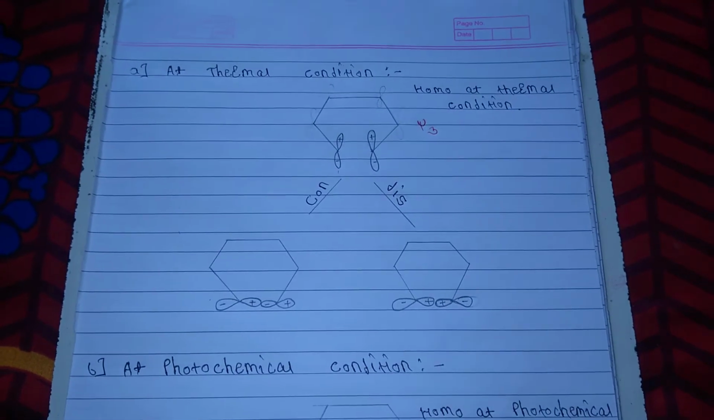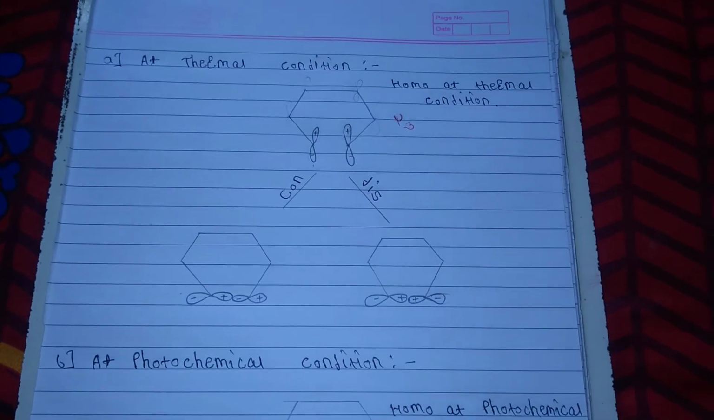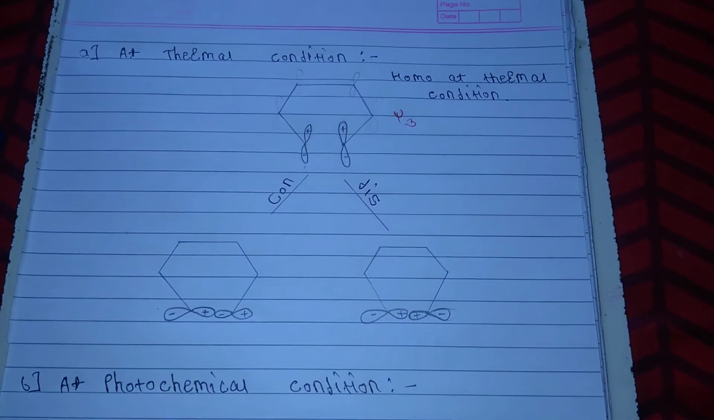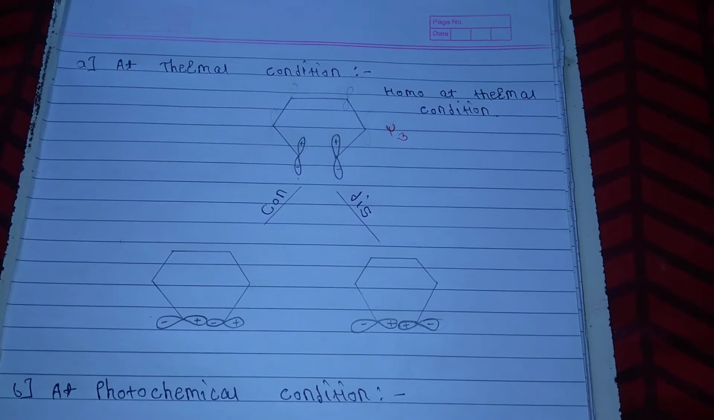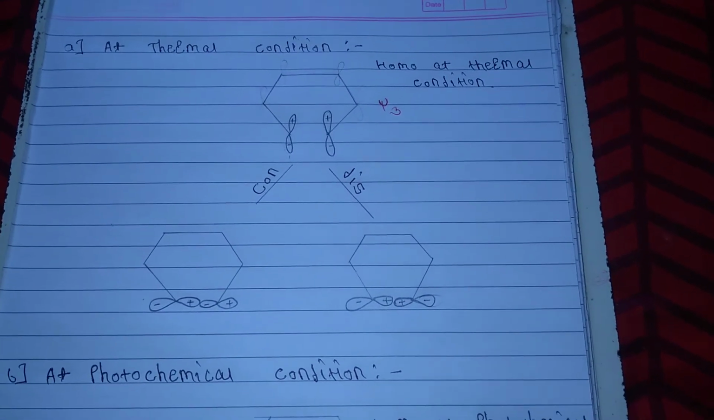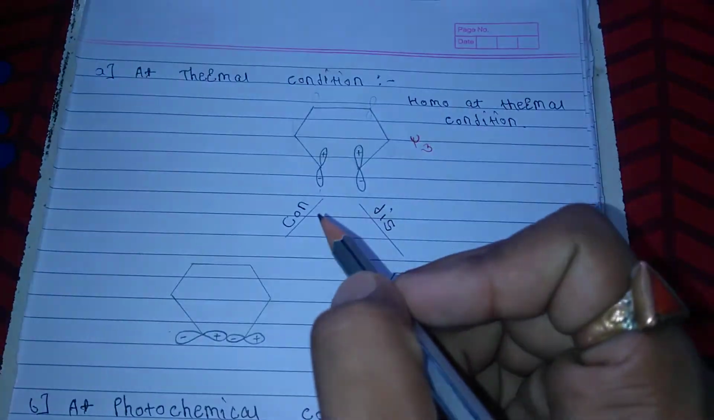There are two conditions in the 4n+2 electrocyclic reaction. First we see the thermal condition. At the thermal conditions, ψ3 acts as a HOMO. So this lobe can be rotated by the conrotation and the disrotation.